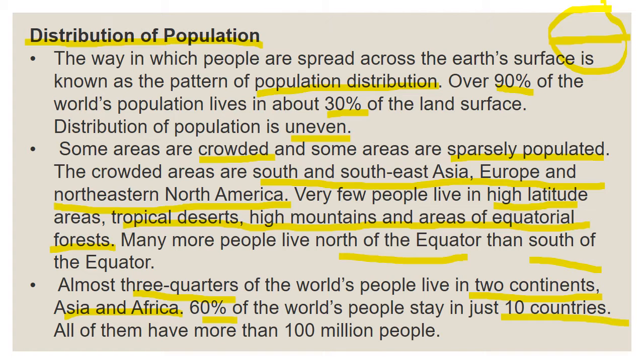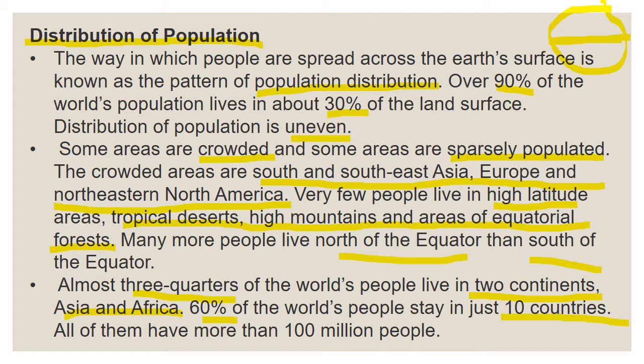Understood children? 90% of the world population lives on 30% of the land area. So the population distribution is uneven.